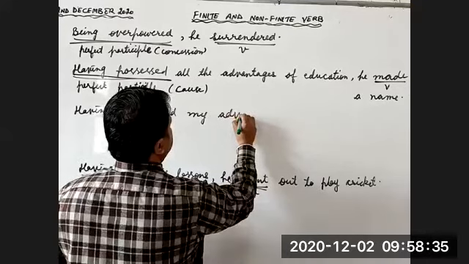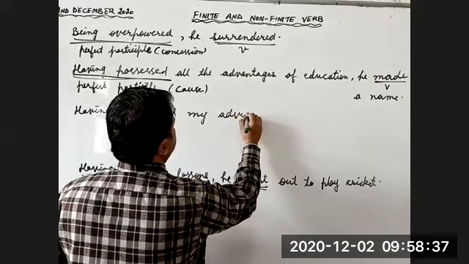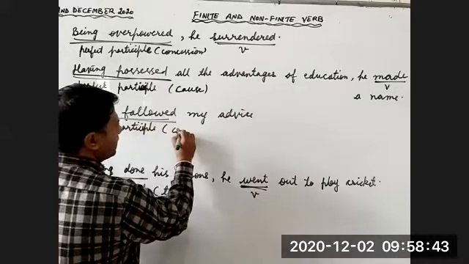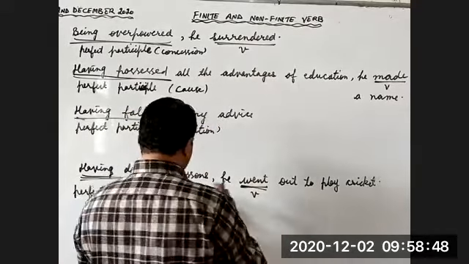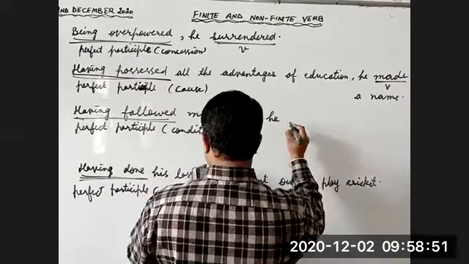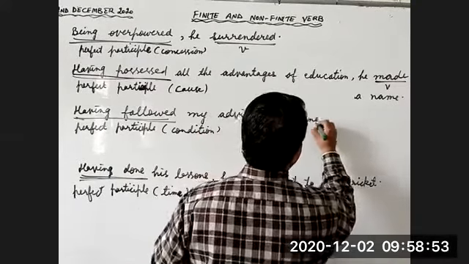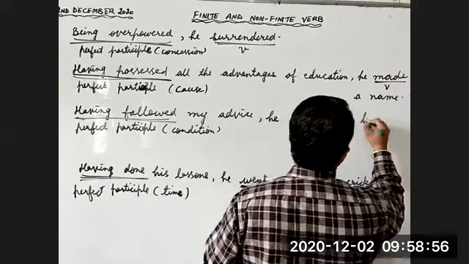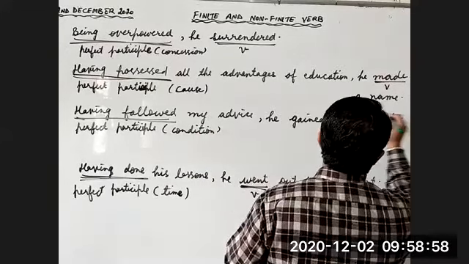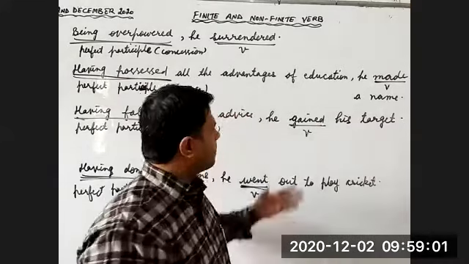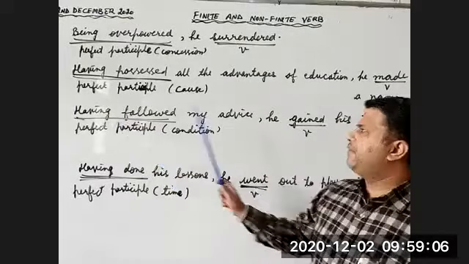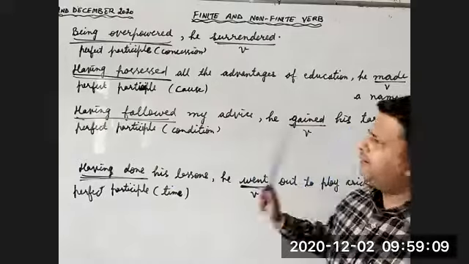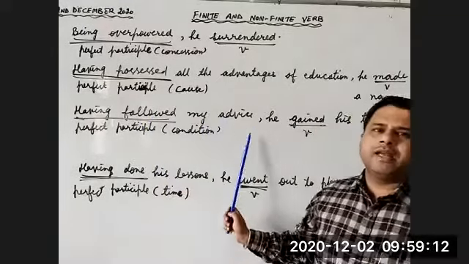Having followed my advice. So this is the condition. What is the condition? That I followed his advice. Having followed my advice, he gained his target. Gained is a finite verb. What is the actual sentence? He gained his target. And what is the condition? Having followed my advice. He gained his target after following my advice.